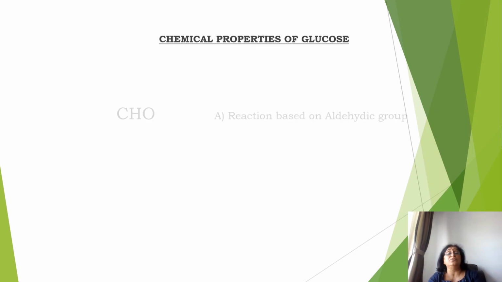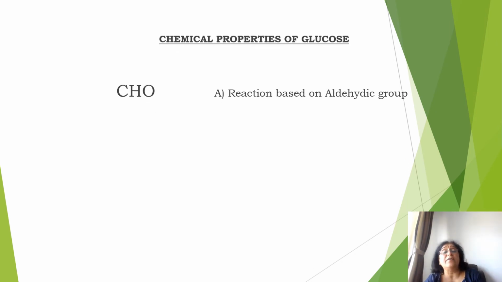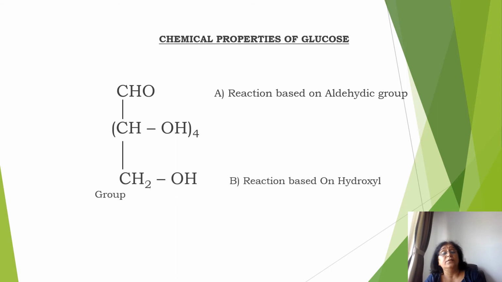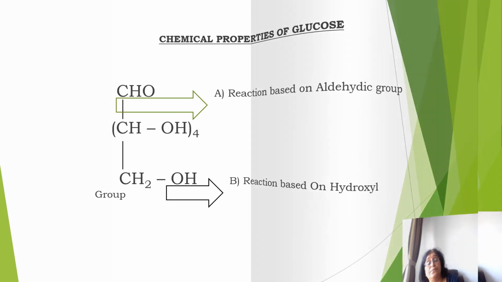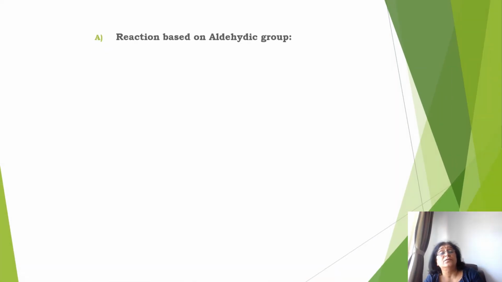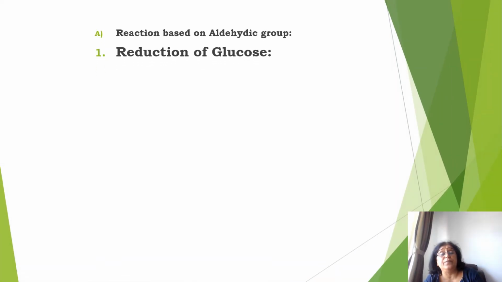Now, chemical properties of glucose. Glucose has 3 types of groups: one is the aldehyde group, another is the secondary alcoholic group, and there is a primary alcoholic group. So you will study the reactions based on the aldehyde group and the reactions based on the hydroxyl group. First, reactions based on the aldehyde group. The first one is the reduction of glucose.